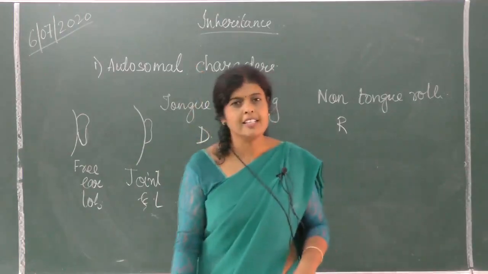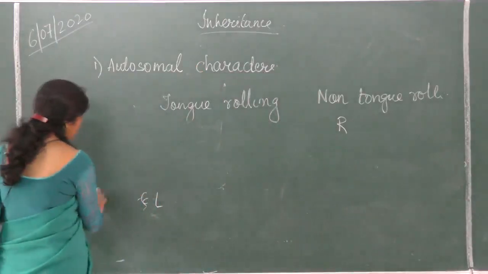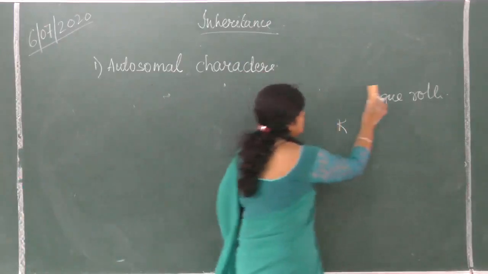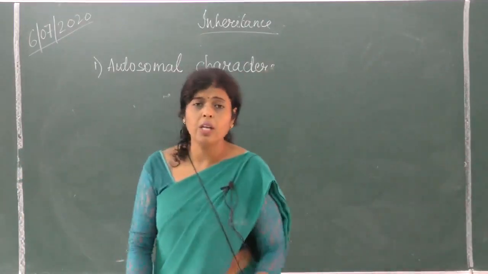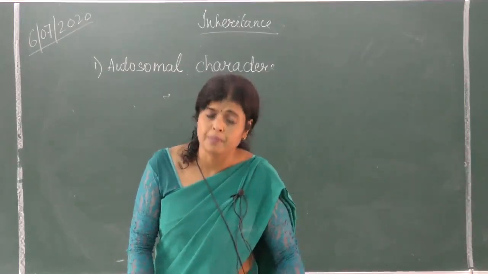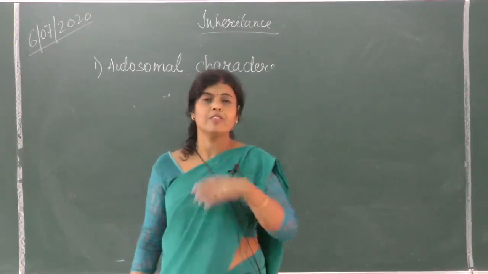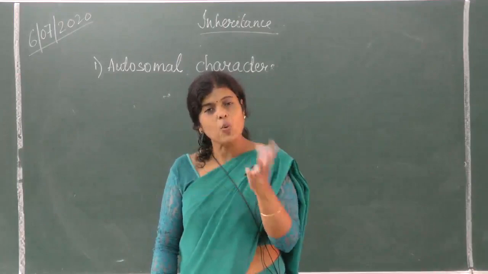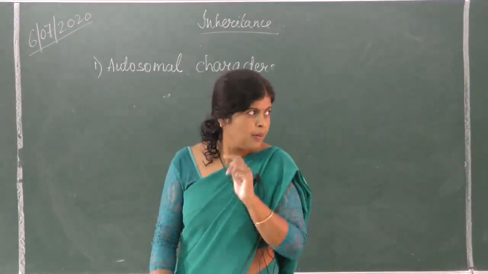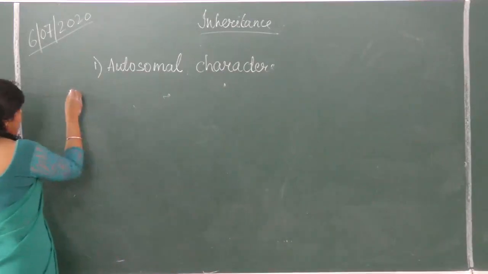All right. So let us see inheritance of autosomal character. How do we show? Not all genes are present on autosomes, but since there are 22 pairs of autosomes, most of the genes are present on autosomes and their expression is equal in male and female. I'll just explain what is the meaning. Suppose a man